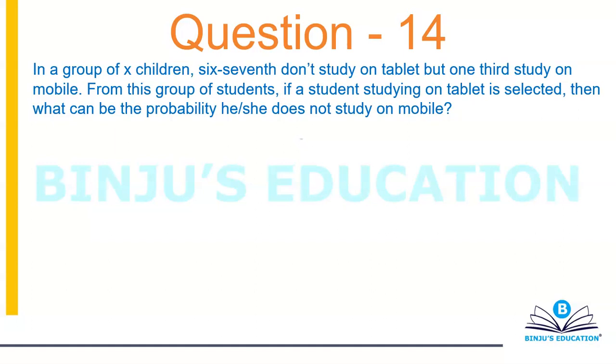All right, so let's read this one. First thing is to read the question carefully. In a group of X children, 6th, 7th don't study on tablet but one third study on mobile. From this group of students, if a student studying on tablet is selected, then what can be the probability that she does not study on mobile? All right. So again, I guess you would have understood that this question is again on the concept of Venn diagrams. Okay. So again, I would be drawing